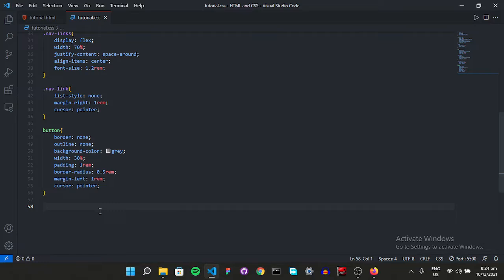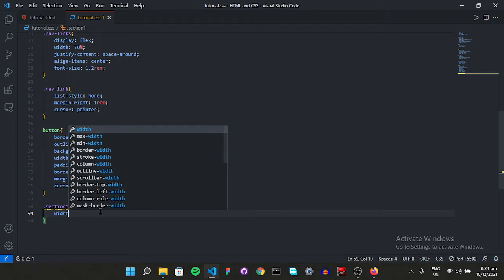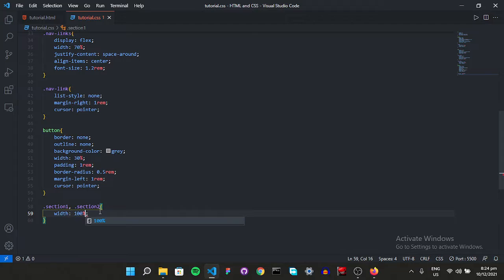Let's style our section as well. So section 1. There's also another property. If you have multiple sections or multiple tags that have the same styling, you can use a selector with section 1 and section 2 because they're going to have some common styling. Like the width is going to be 100%.